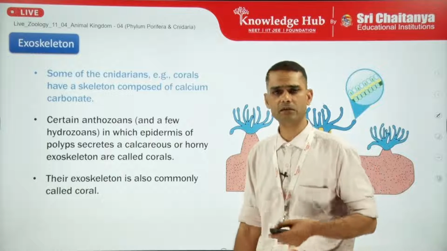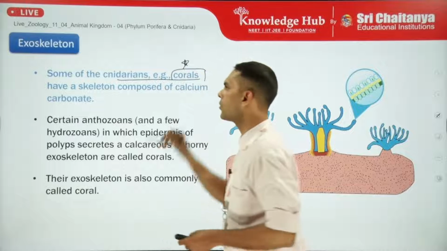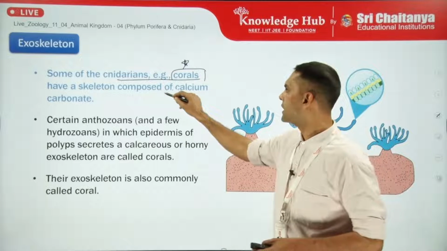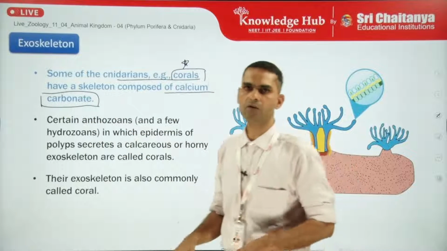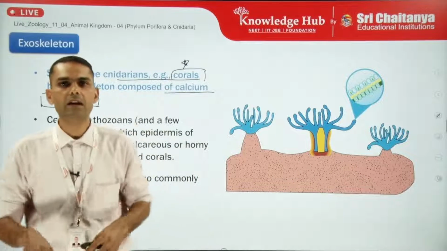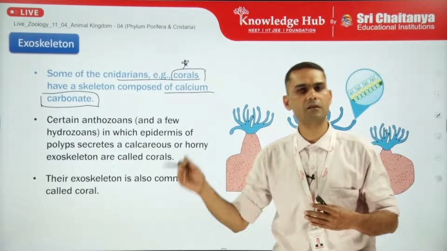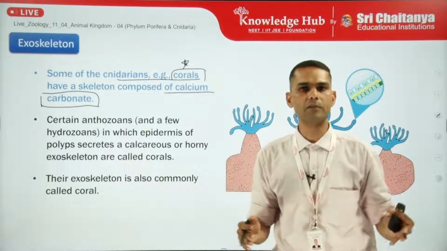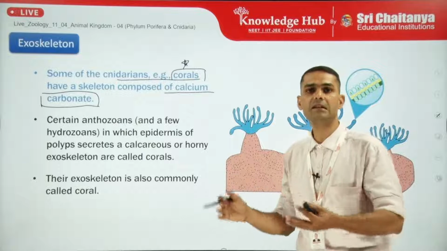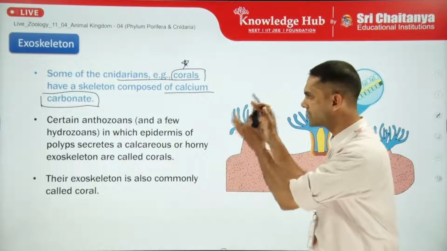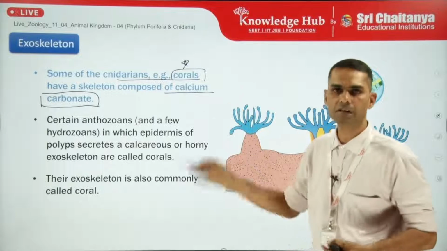Now talking about the exoskeleton, some of the Cnidaria, for example corals. Now this is the important part. Corals have a skeleton composed of calcium carbonate, and due to this, when the organism settles down at the sea floor, it gets deposited as calcium carbonate, and due to this continuous process of deposition, there is a rock formation of calcium carbonate termed as coral. So the term which we usually see as coral reef is nothing but the deposition of the corals, which are organisms having deposition of calcium carbonate.